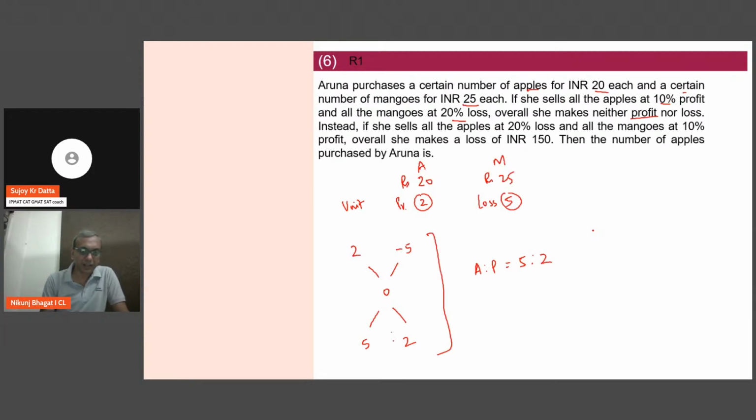So till here, applying allegation, apples to mangoes, sorry. Apple to mango is 5:2. Are you okay with this?